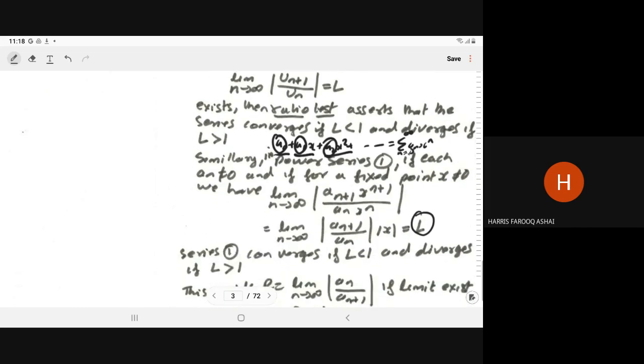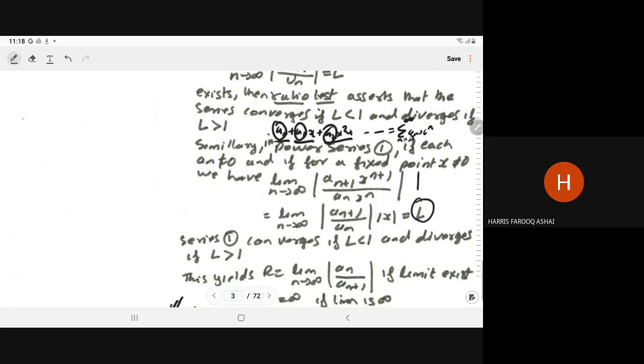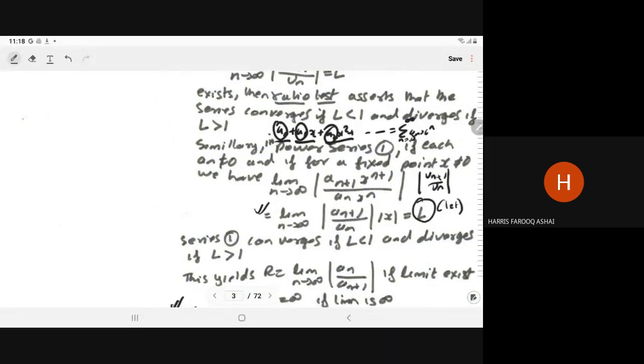So using that property, we have computed right here the mod of u_(n+1) upon u_n, meaning the (n+1)th term and nth term. So here, limit n tends to infinity of a_(n+1) x^(n+1) upon a_n x^n can be written as limit n tends to infinity of mod of a_(n+1) upon a_n times mod of x. And now let's say this is equal to L, meaning the limit exists.